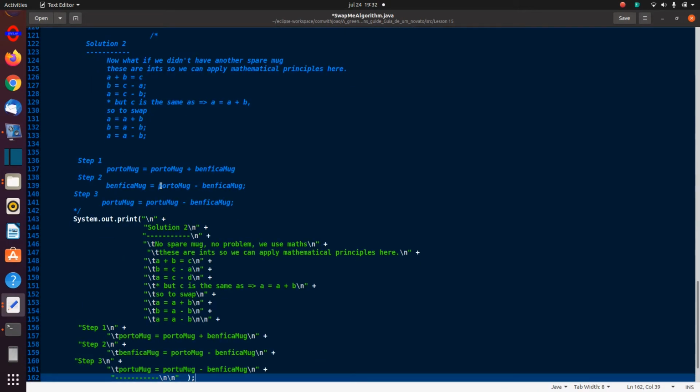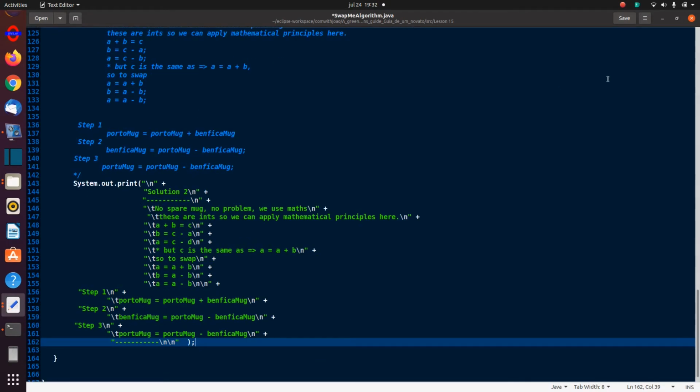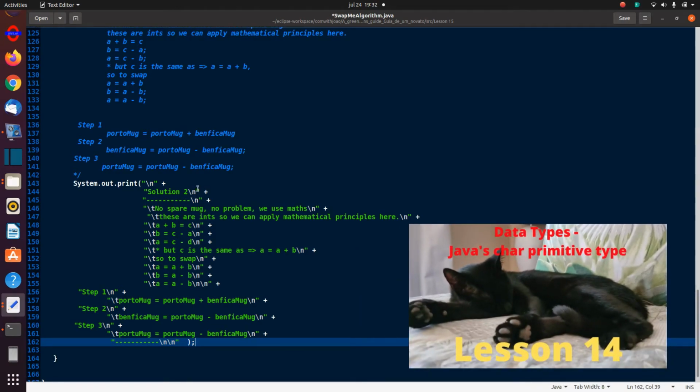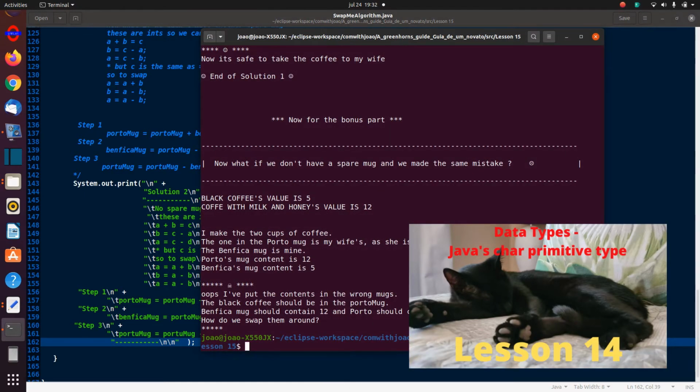Okay, so I'm just putting some code here, and I'm printing out again. Here's a new line, and I'm saying solution 2. And again, you can see I'm using one long string, one print this time instead of a print line, but I am actually printing the lines here. If you look at the special escape sequence ends and the tabs and so on, I'm formatting my text. So let's see what it looks like.